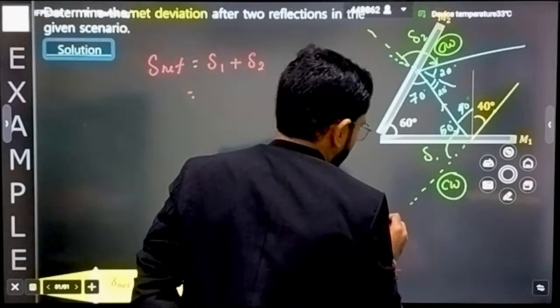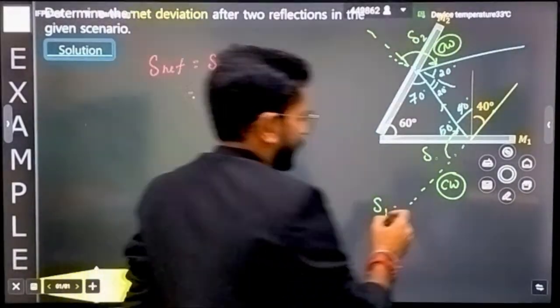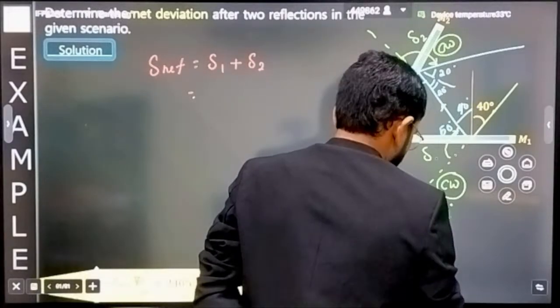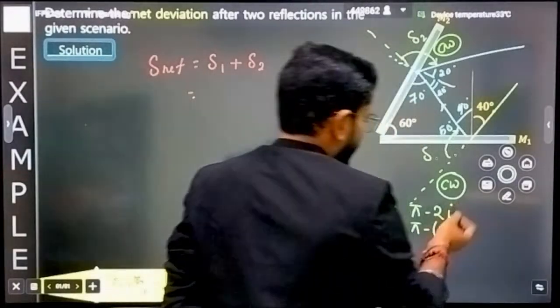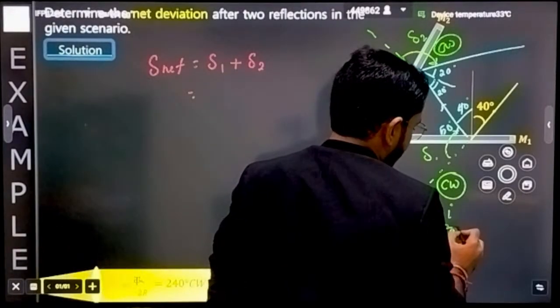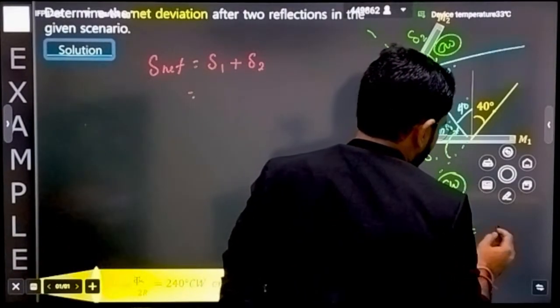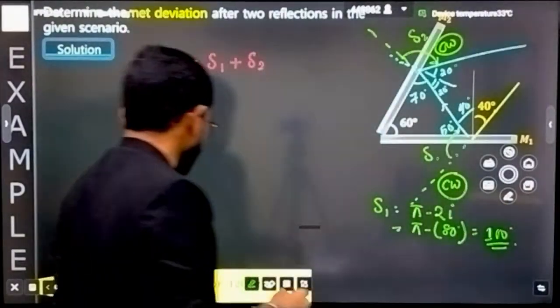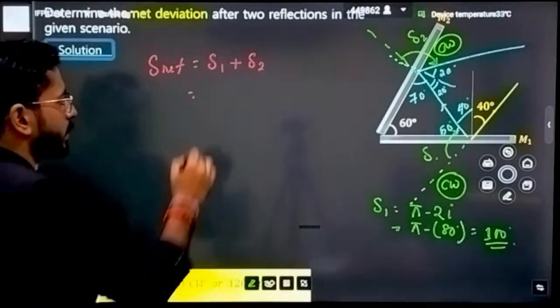How will I write deviation 1? Tell me, how will you write deviation 1? What is the formula? Pi minus 2i. Pi minus 2i. Pi is 180. That is 180 minus 2i. Angle of incidence is what? 40. That means 180 minus 80. That is what you can say about the angle of deviation 1. Can you say it is nothing but 100 degree? It is nothing but 100 degree.